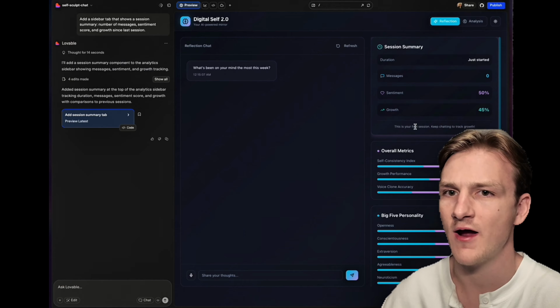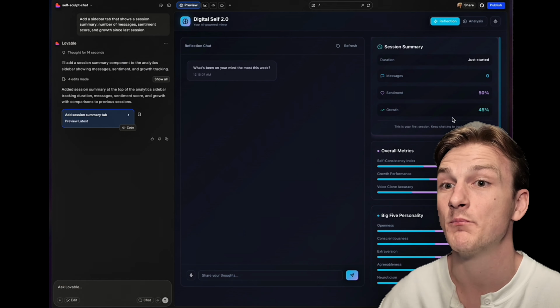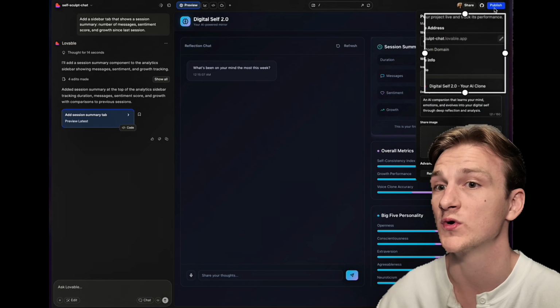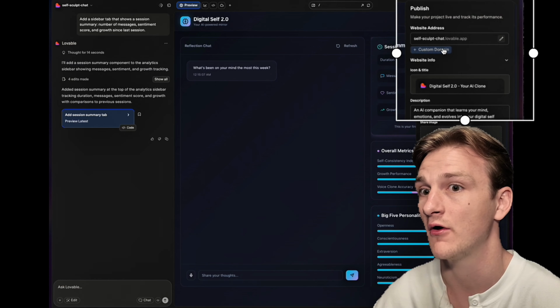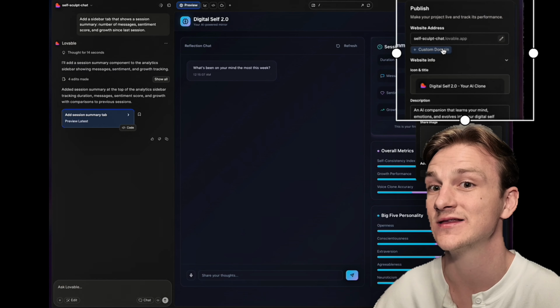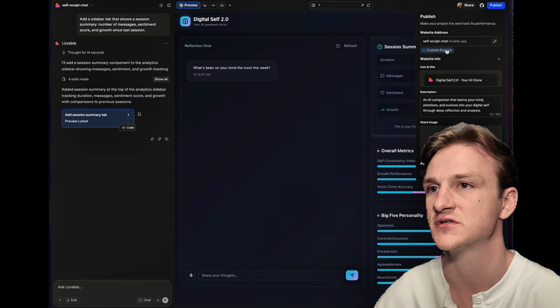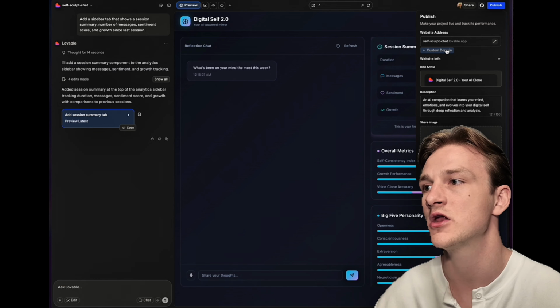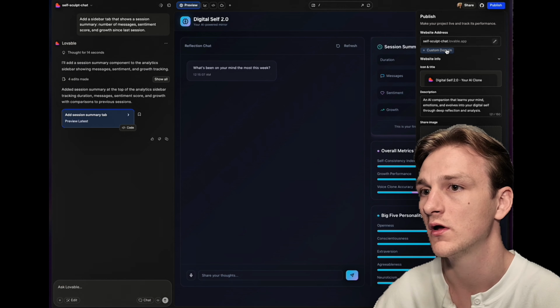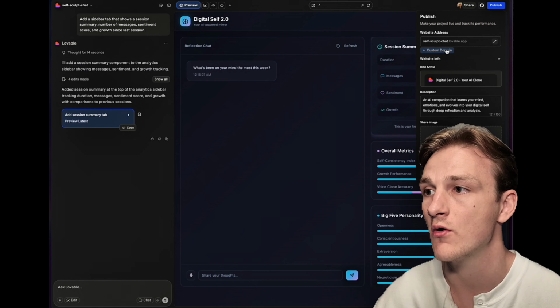So once you're happy with your app, all you need to do is click publish. Lovable deploys it automatically to their cloud. You can share this link instantly or export your code to something like Vercel or GitHub and host it yourself. You can even add a custom domain directly in Lovable to an existing domain that you already own.